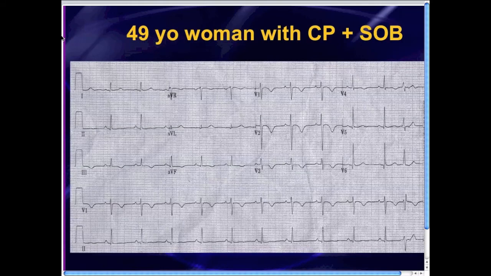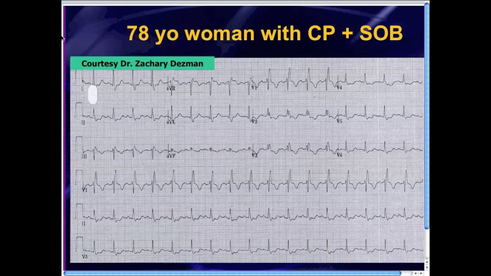This was given to me by someone within our system just probably about a month after Dr. Williams gave me his case. There's another patient, 49-year-old woman, that presented with chest pain and shortness of breath. Notice the heart rate is in the 70s. This patient is not tachycardic. Chest pain, shortness of breath. This patient had borderline instability. This was a fairly large PE, and you'll notice that there's flip T waves in the inferior and the anteroseptal leads. And people who don't know about this EKG literature would be inclined to say this is cardiac ischemia, and it's not cardiac ischemia. This is actually a big PE.